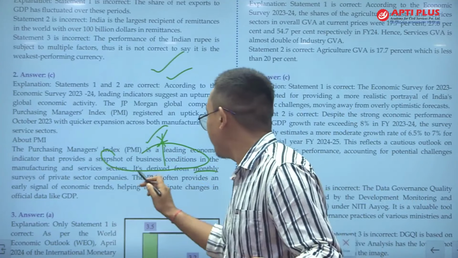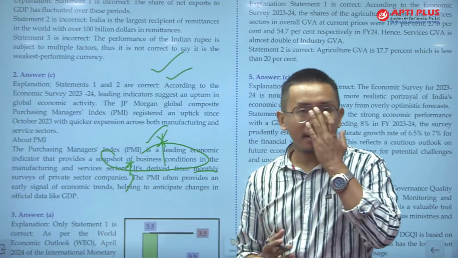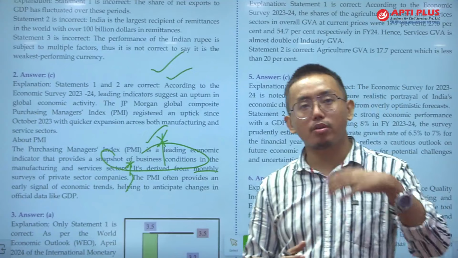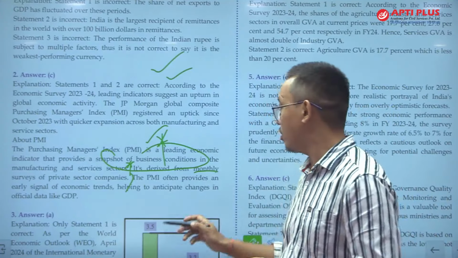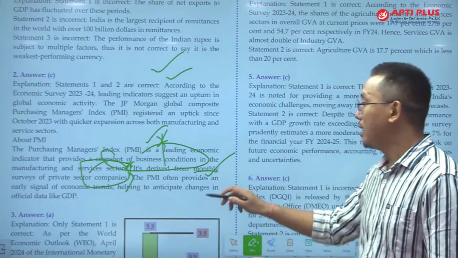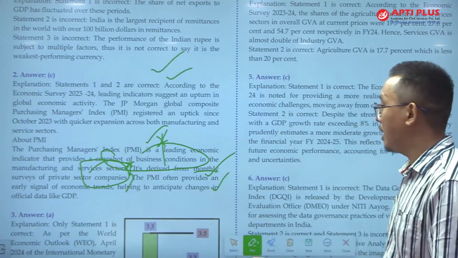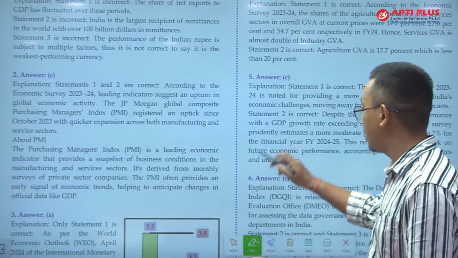surveys of private companies. This is an important statement. The PMI is based on the monthly survey, not the yearly or quarterly but monthly survey, of the private companies, not the public companies. PMI often provides an early signal of economic trends, helping anticipate changes in trends like GDP. So this is an important point.